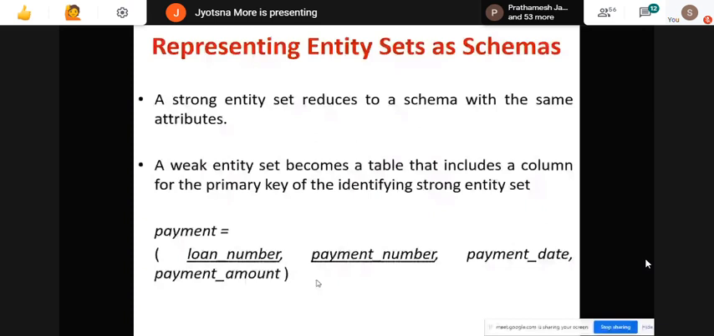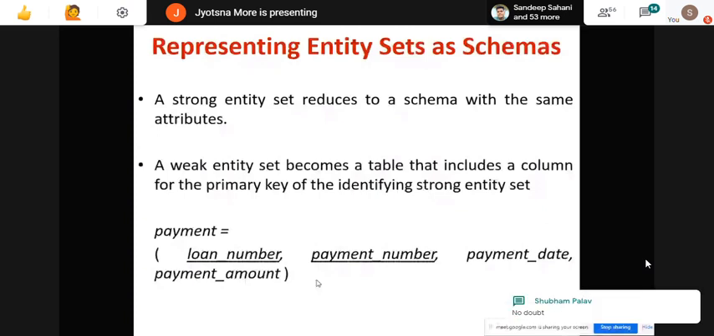Any doubt in the strong and weak entity set, student? Anyone having any doubt in converting the strong entities and weak entities into the relational schema? If no, then we will move ahead. Because this is very important, student. Can you explain again?